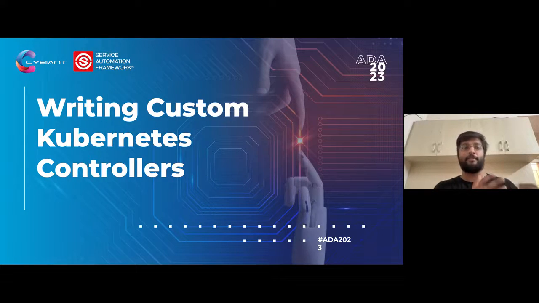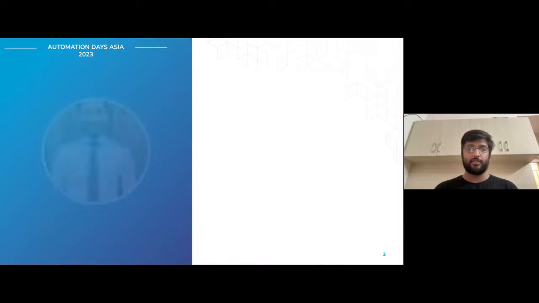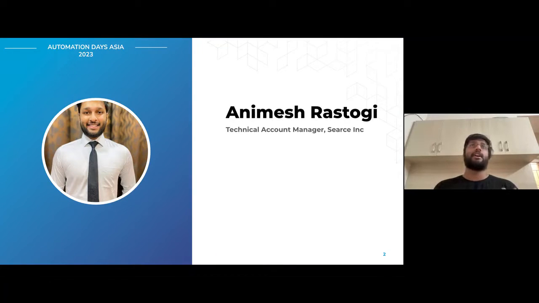The session primarily is pretty self-explanatory, right? Writing custom Kubernetes controllers with Golang. So here in this session, we are going to be talking about many things. Basically, we're going to look at what controllers are, what the Kubernetes control loop is, how things work in Kubernetes, and how do you extend that, right?